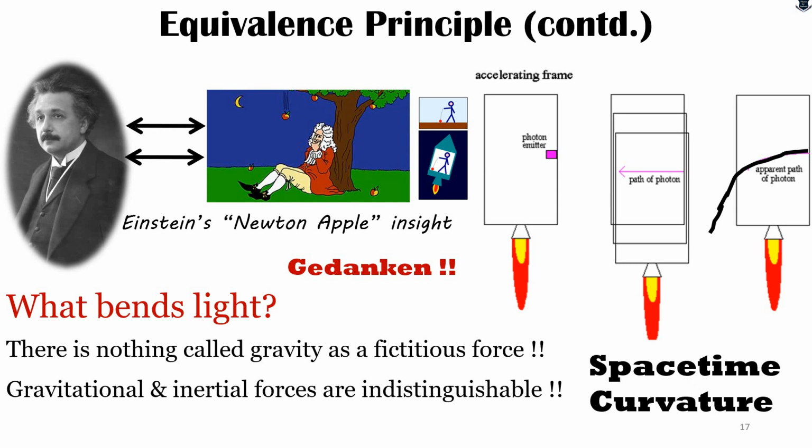So now we know that there is nothing which is called a gravity. The bending of the light is basically due to space-time curvature.